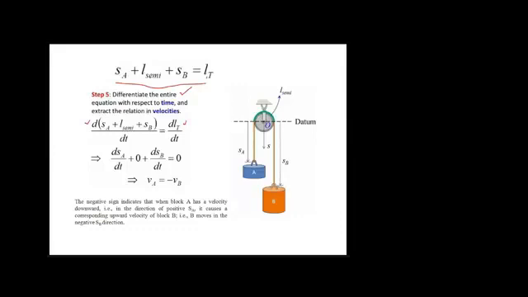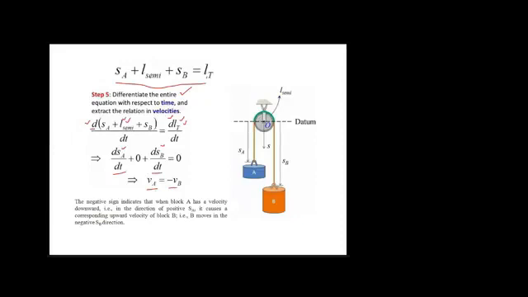Okay, since this one is constant, this one is also constant, when you take this derivative inside, the derivative of constant and derivative of constant should become 0, and what we will get is dSA by dt plus dSB by dt is equal to 0. dSA by dt is basically the velocity of particle A, and this one is the velocity of particle B. So when you take VB on the other side, you will get VA is equal to minus VB.